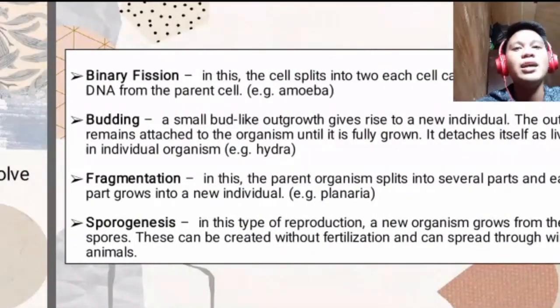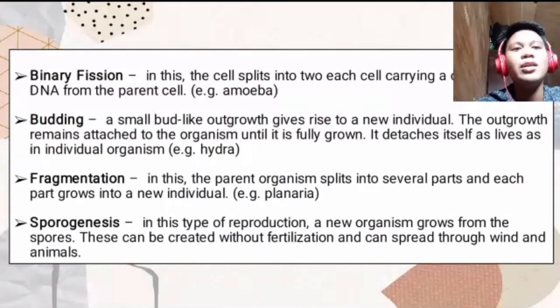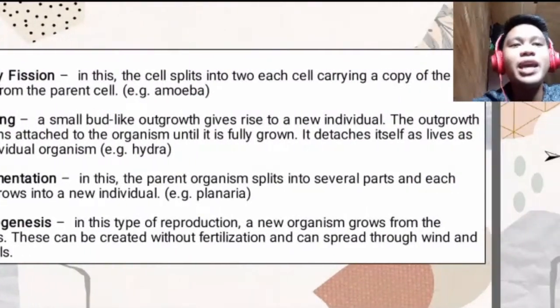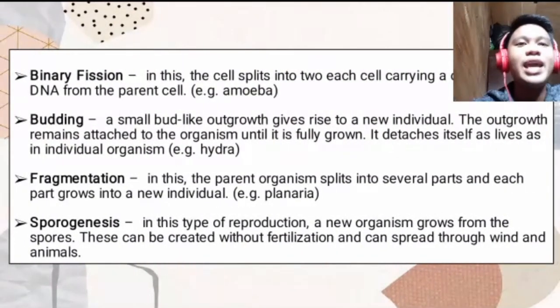Second, before we proceed to the second type of reproduction, we have to also understand the types of asexual reproduction. We have binary fission, in which the cell splits into two cells carrying a copy of the DNA from the parent cell. For example, amoeba.